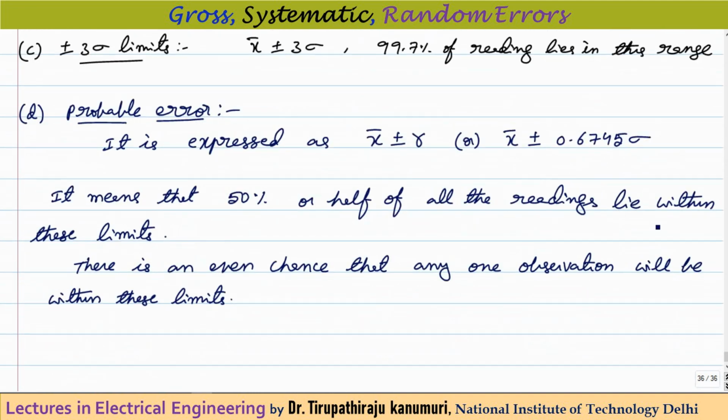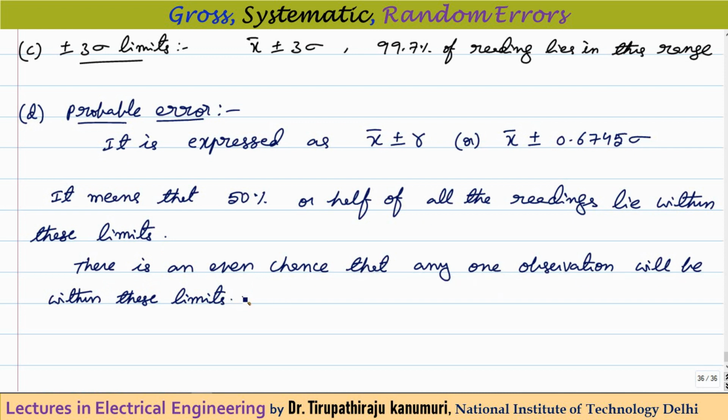But in practice, or in competitive exams, generally they ask to calculate the probable error. Probable error is expressed as the mean plus or minus r, where this value of r is 0.6745 times the standard deviation. So x bar plus or minus 0.6745 times the standard deviation indicates that 50%, or half, of all the readings lie within the limits. That means there is an even chance that any one observation will be within these limits.